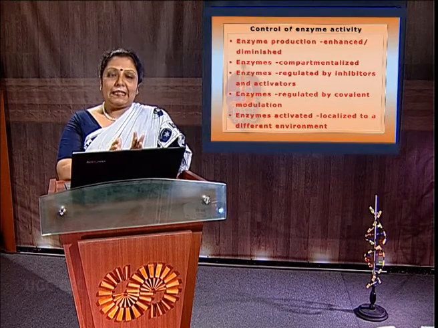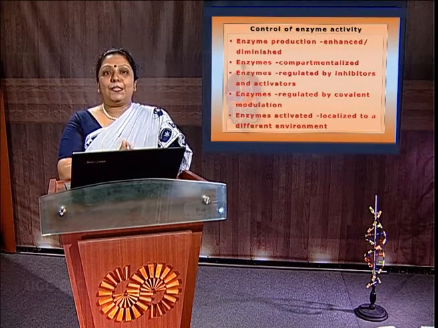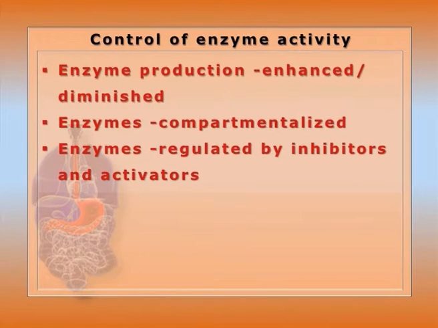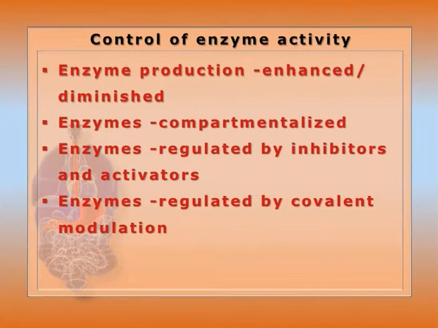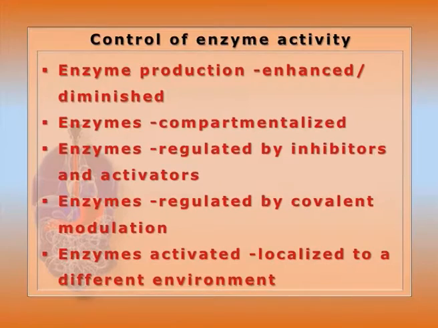In this way, the stability within the cell as well as the economy of substrate and energy can be maintained. The enzymes can be regulated by covalent modification. Glycogen can be utilized to regulate the blood glucose level by the phosphorylation as well as dephosphorylation of the enzyme sets, kinases, phosphatases, etc. The enzymes can be activated by localization in a different environment. In the case of hemagglutinin of influenza virus, it is activated by conformational change in the acidic environment of the lysosome only when it is internalized within the host cell.